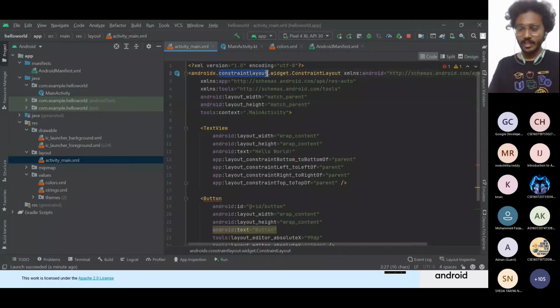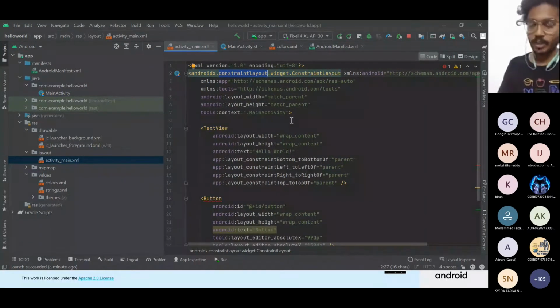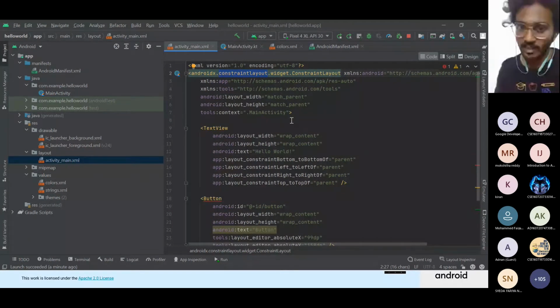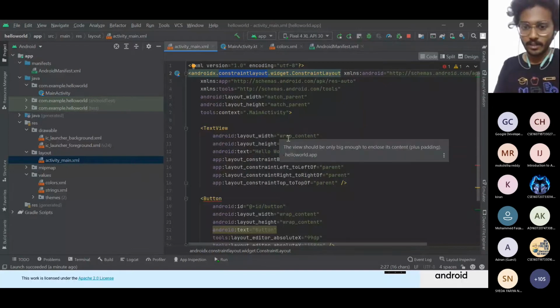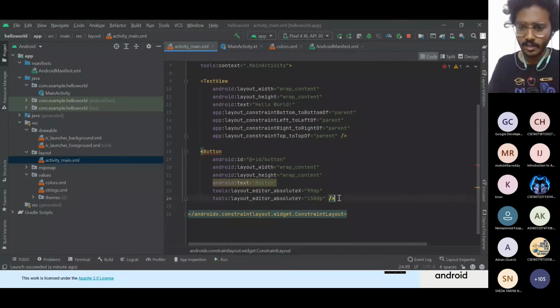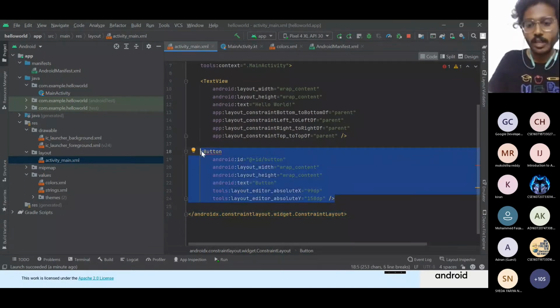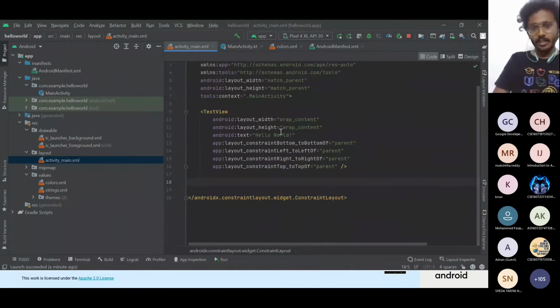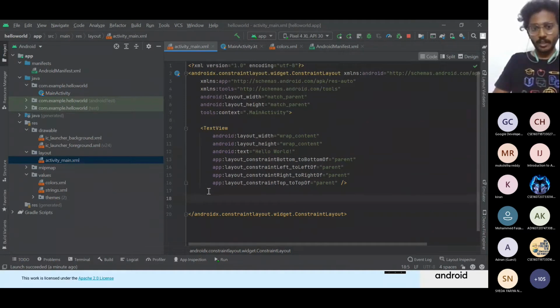Constraint layout. There are different types of layout. You'll get to know this when you start the pathways. This layout helps you form the correct structure of how you want to implement your app. So I took out the button code, right? Let's see how it looks now.